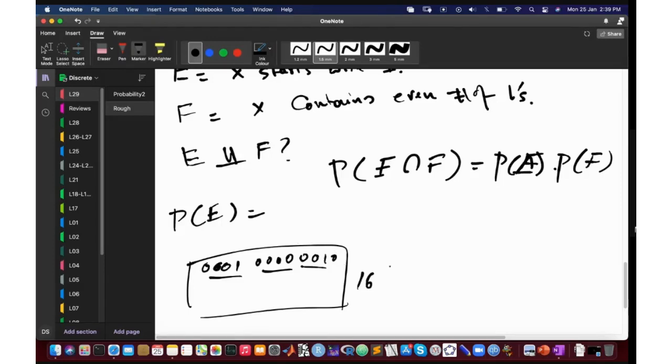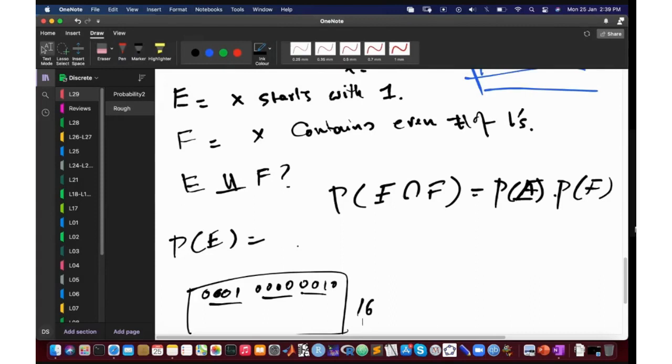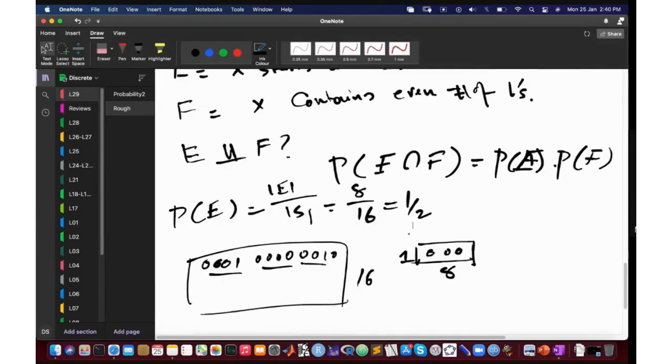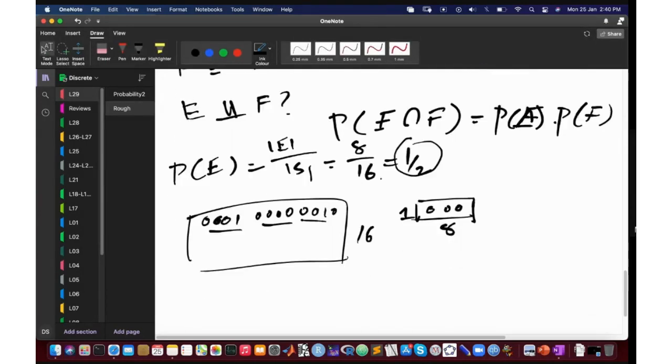Okay, how many of them start with 1? 8 of them. You fix a 1, and after that you have 3 bits, so over those 3 bits you can have anything, and there are 8 of them. So the probability of E is the size of E divided by the size of the sample space. The size of E is 8, the size of the sample space is 16, so this is 1 over 2. Okay, so this is one probability that you have computed.